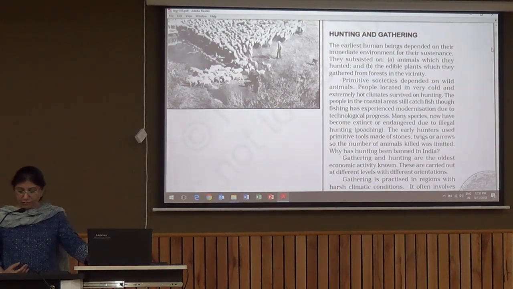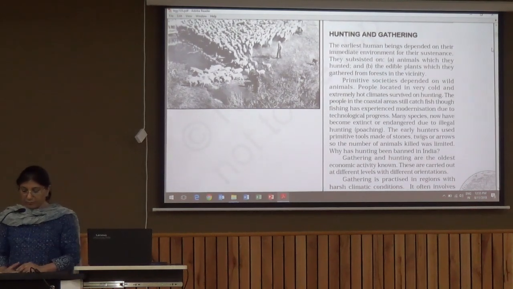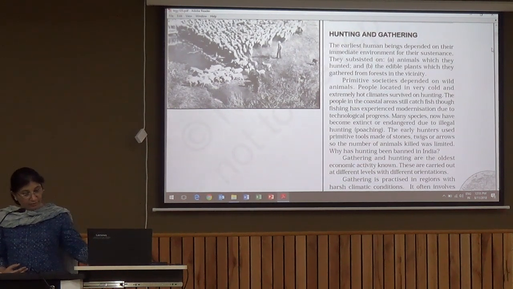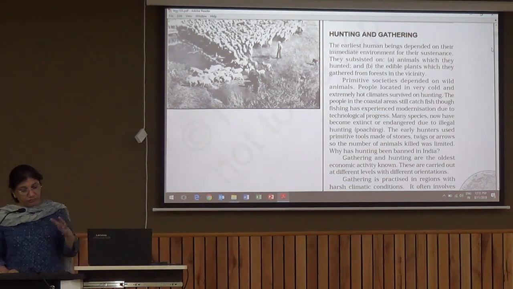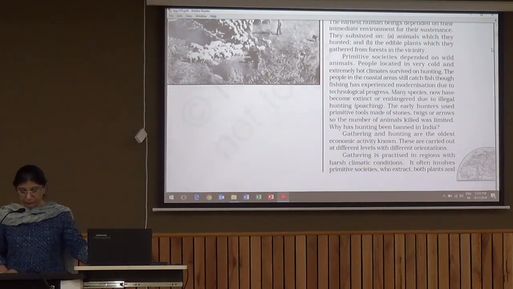The early hunters used primitive tools made of stones, twigs, arrows, so the number of animals killed was limited. But now, because of advanced technology, this hunting has become very dangerous and is causing many species to become extinct or endangered. Gathering and hunting are the oldest economic activity. So before agriculture, people used to gather or hunt animals for their survival.